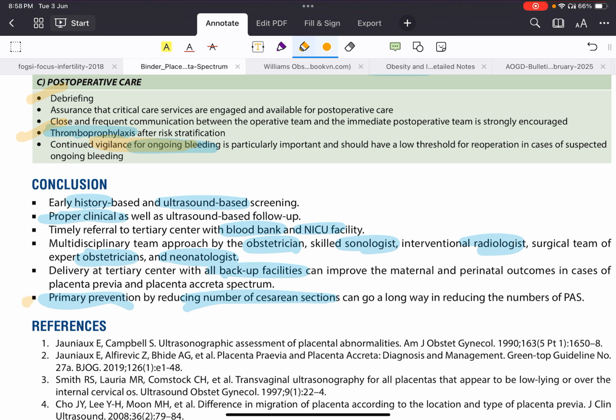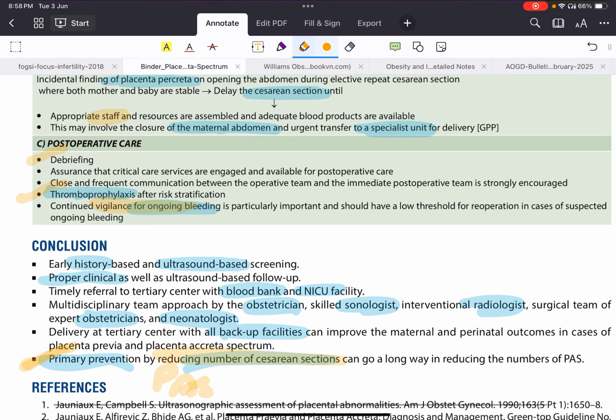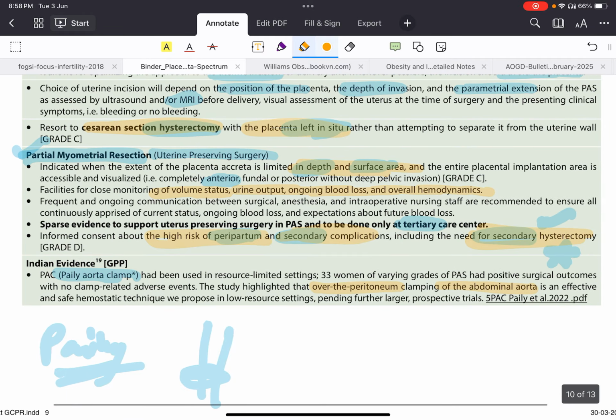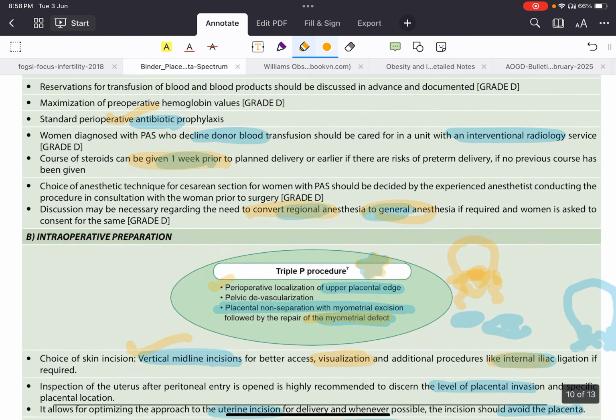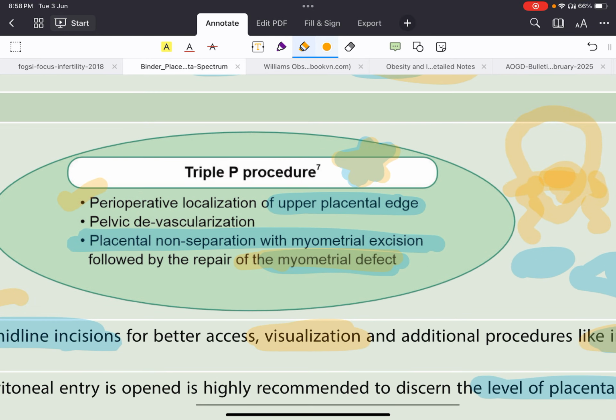And primary prevention of this is decreasing the number of cesarean sections. On revision, I felt the periaortic clamp is important, and this triple P procedure is a very important viva question. Perioperative localization of the placental edge, pelvic devascularization, and third point is placental non-separation with myometrial resection and repair of the myometrial defect. Okay, that's it. Thank you.